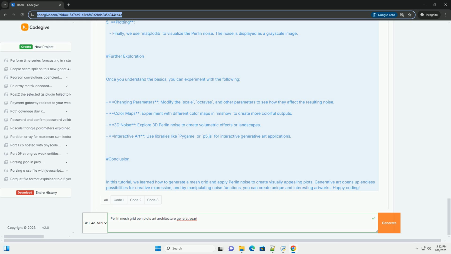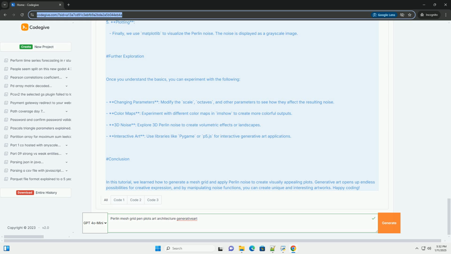Required libraries. To get started, we'll use the following libraries in Python. NumPy, for numerical operations. Matplotlib, for plotting. Noise, a library for generating Perlin noise. You can install these libraries using pip. Generating a mesh grid. A mesh grid is a 2D grid of points that can be used to evaluate functions over a defined space. We'll create a mesh grid using NumPy.